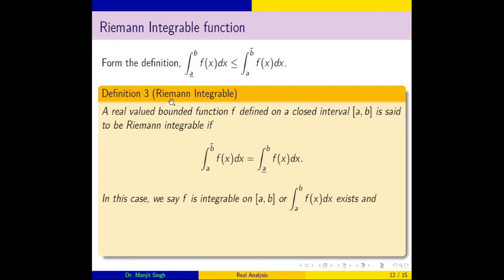So we now define a Riemann integrable function. A bounded function is said to be Riemann integrable if the lower integral as well as the upper integral both exist and are equal. In this case, the function is said to be Riemann integrable, and we simply write that the integral from a to b of f(x) dx exists, and the common value of the lower integral or upper integral will be written as the integral from a to b of f(x) dx, after relaxing the underbar and overbar symbols.